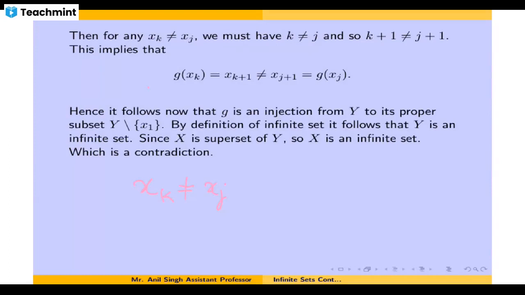That means, if you look at xk and xj, these are distinct elements, their indices are not equal to each other. If the indices are not equal, then k plus 1 is not equal to j plus 1. If these indices are different, then the corresponding elements will also not be equal, so xk plus 1 is not equal to xj plus 1. But if you look at this, what is this xk plus 1? This xk plus 1 is nothing but the image of xk under G. That means G of xk is not equal to G of xj. These two elements are not equal.